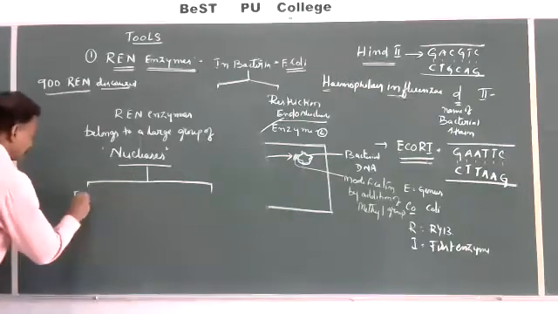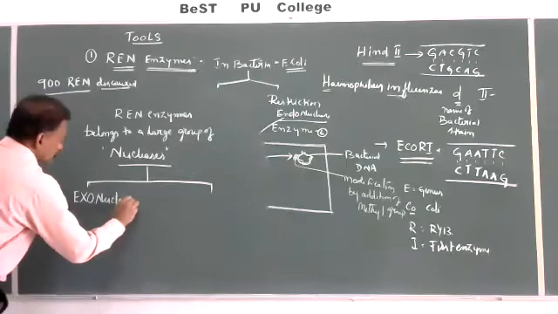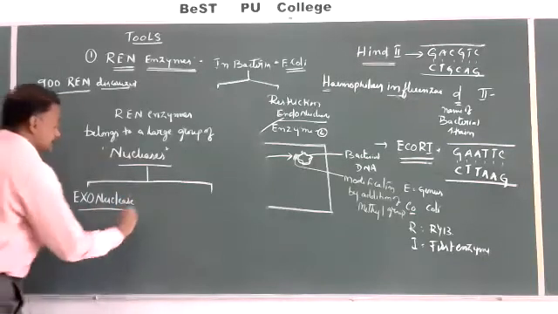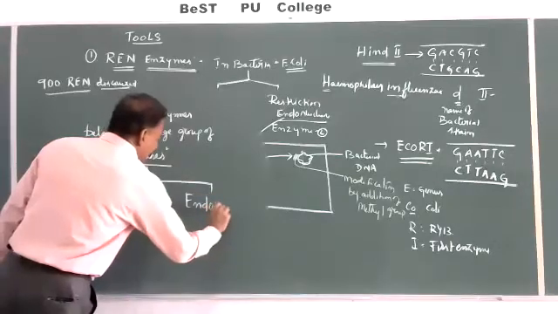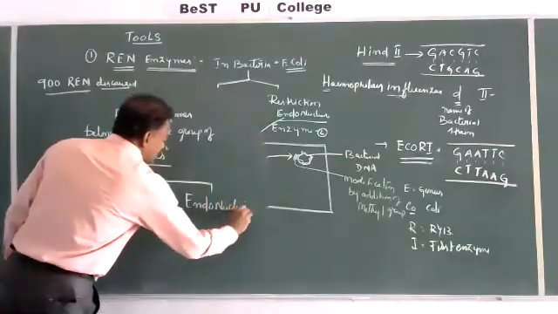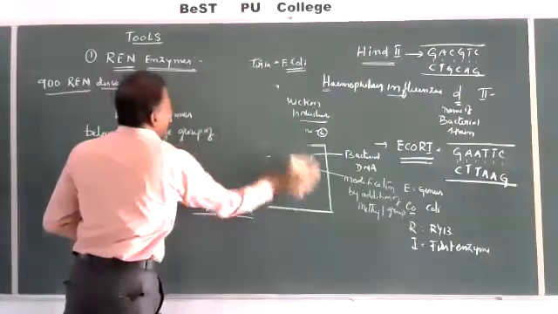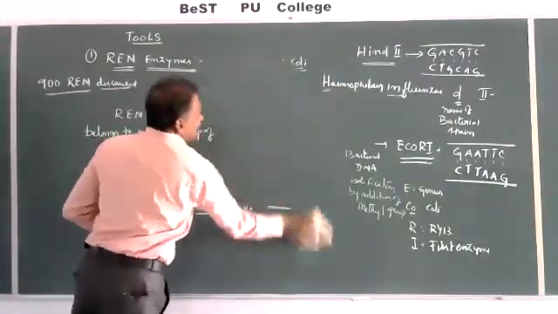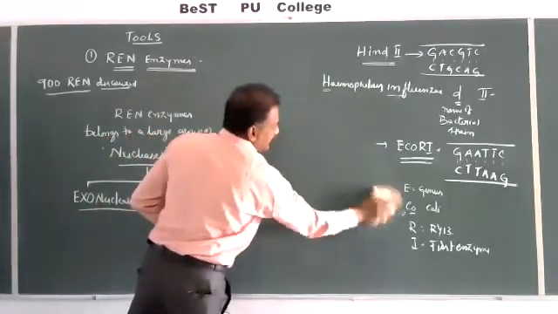exonucleases and endonucleases. What is meant by exonuclease and what is meant by endonuclease? Let us see.